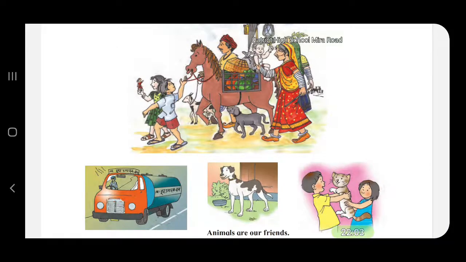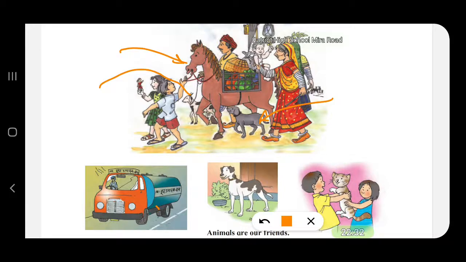Animals are our friends. Here we can see the horse is being used to carry the people or the load. Then you have the goat used for milk, and then you have the dog. Dog is useful as a friend.